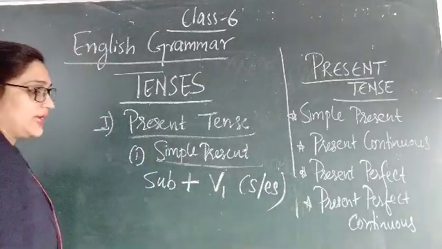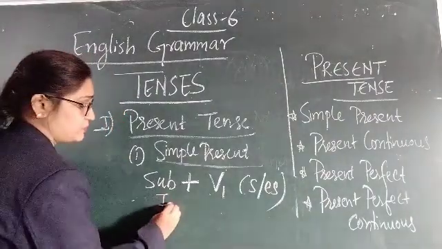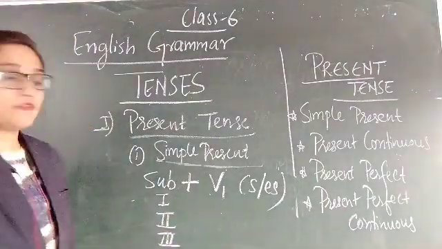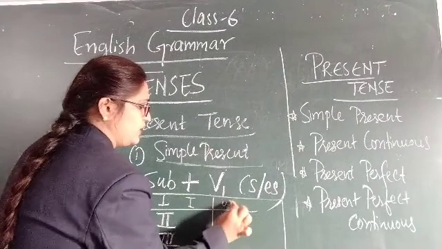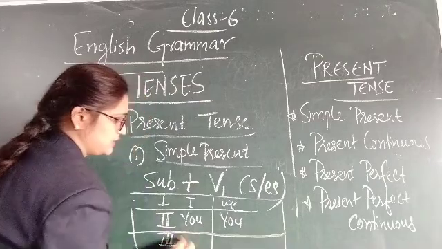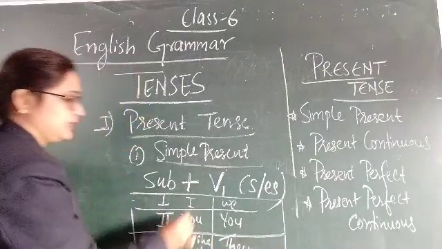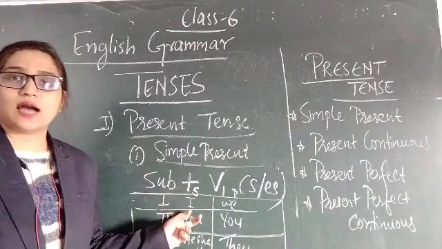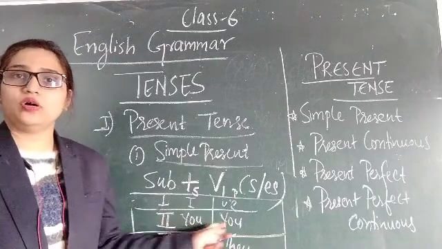As you know, there are three persons in English: first person, second person and third person. First person is I, we; second person is you; and third person is he, she, it or they. These are singular and these are plural. First person: I singular, we plural. Second person: you singular, you plural.